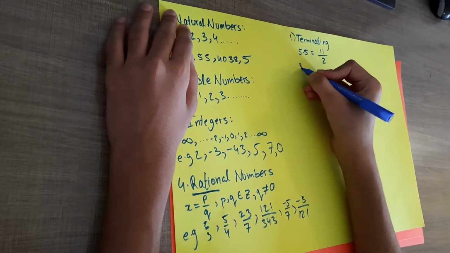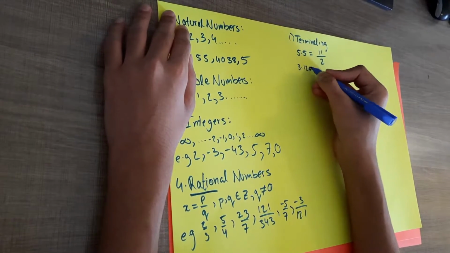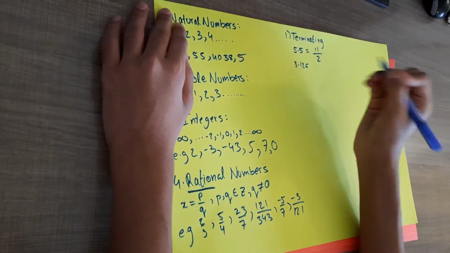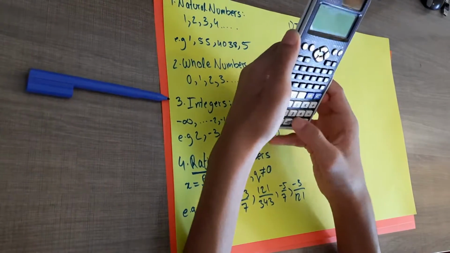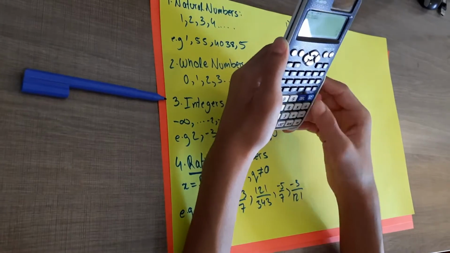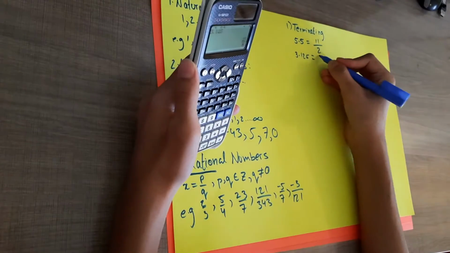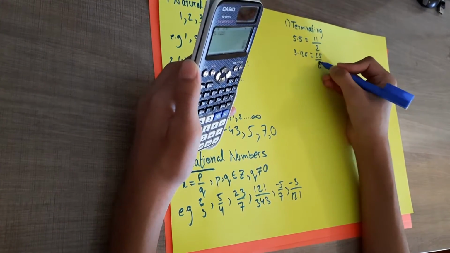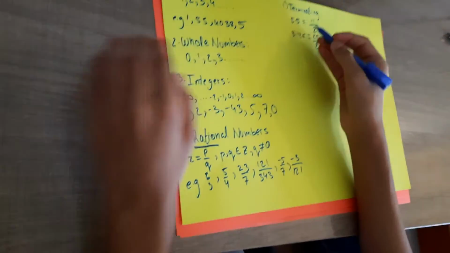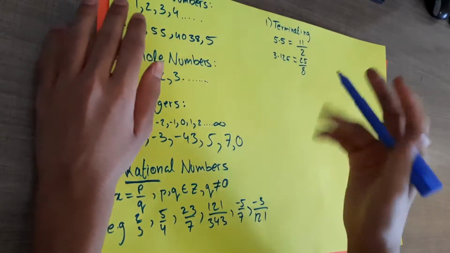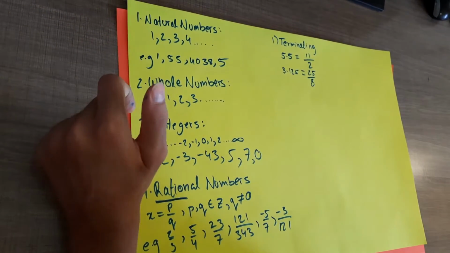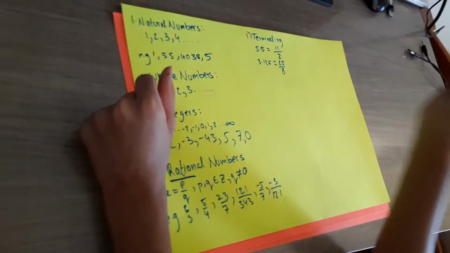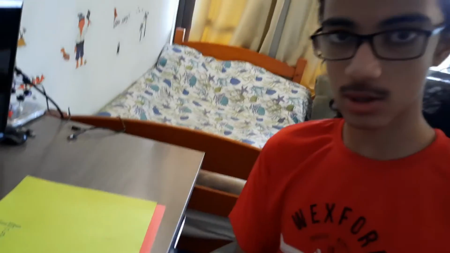Let's look at another one. 3.125. Even though there's a 3 here, as long as it ends, it is indeed a rational number. And if I just grab my calculator here and quickly check what that is equal to, 25/8. And I've used only a few digits, but even if a decimal is 40,000 digits long, as long as it ends at a given spot, as long as it terminates, it is 100% a rational number.